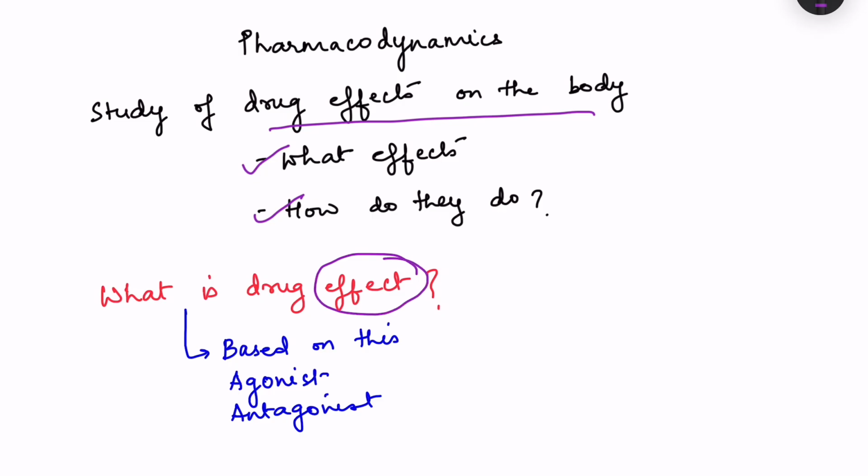Drug effect basically is changing a physiological process. It can be changing the rate of any physiological process, or the magnitude, how much of any physiological process. So basically, a drug itself hardly has its own very different action. In fact, whatever physiological processes are there, it either increases or decreases the rate and magnitude of these processes, and based on whether it is increasing or decreasing the effect, we have drugs which act as agonists and antagonists. We will talk about these a little bit later.